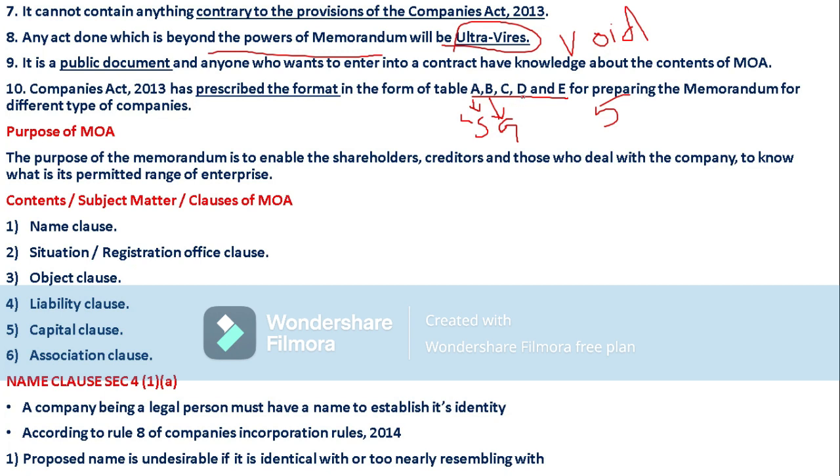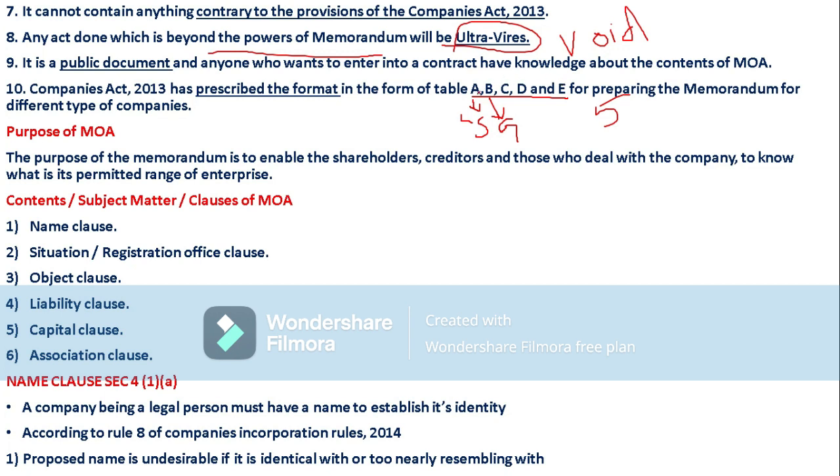Form D is applicable to unlimited companies not having share capital. Likewise, the fifth one, Table E or Form E, is applicable to unlimited companies having share capital. D does not have share capital, E has share capital, both being unlimited companies.